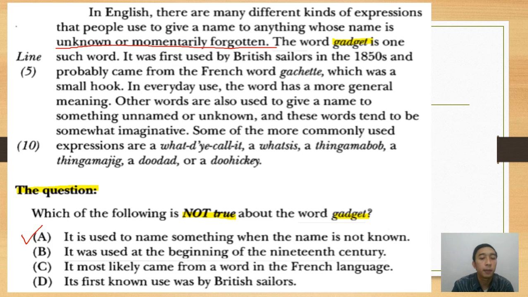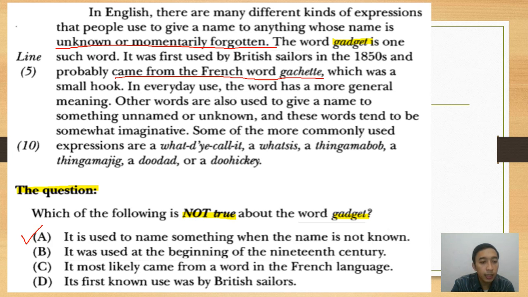So A is correct. Now we try to analyze C. It most likely came from a word in the French language. We see from the text, gadget is one such word. It was first used by British sailors in the 1850s and probably came from the French word gadget.